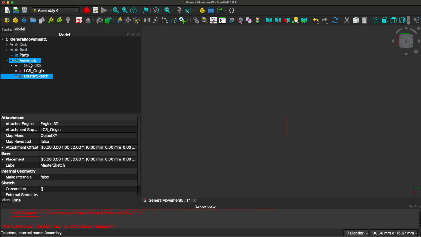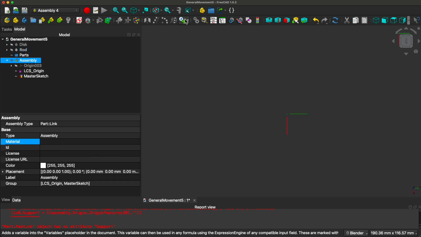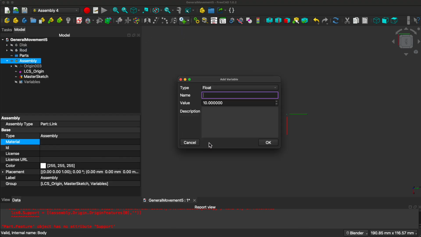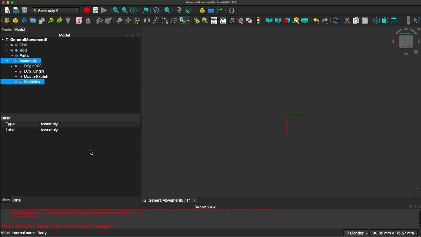First, in the assembly we need a variable. Let's create a variable and call it var. For some reason you can't see the lettering, but here it is, var.